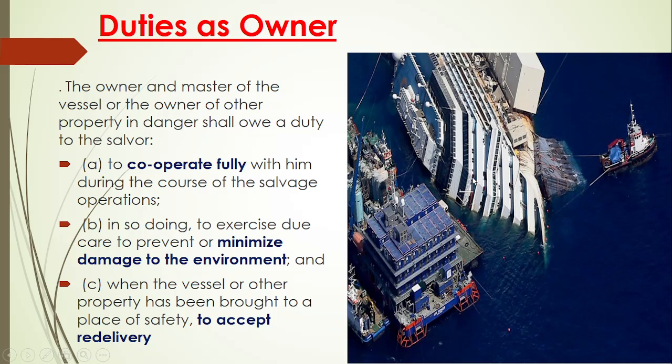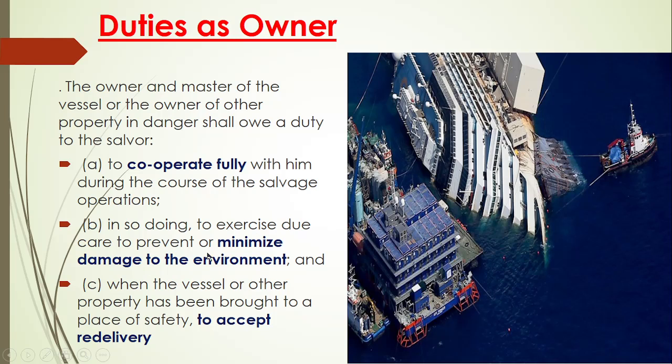You should provide him all the information, like what the section plan is, what damage happened, where the damage happened, how the damage happened, what the extent of damage is, what the ballast management plan is, and the different criteria. All the cooperation and all the information which the salver needs in order to save the ship should be provided by the owner to him, so that he can carry out the salvage operation properly and his action can be right.